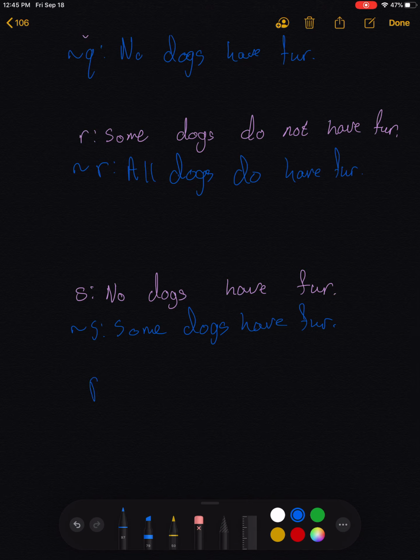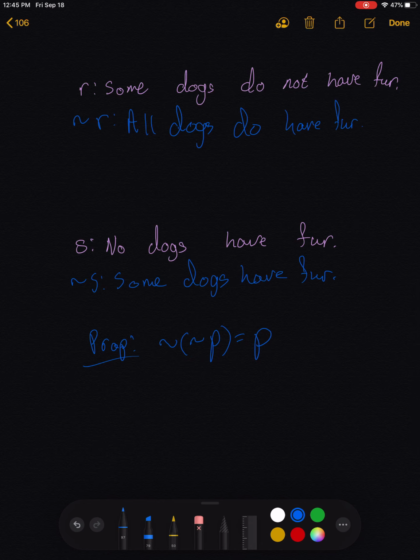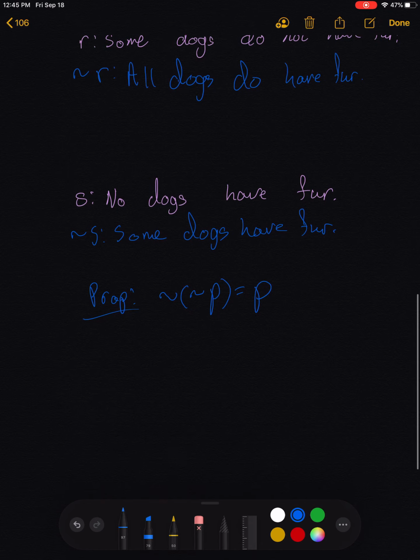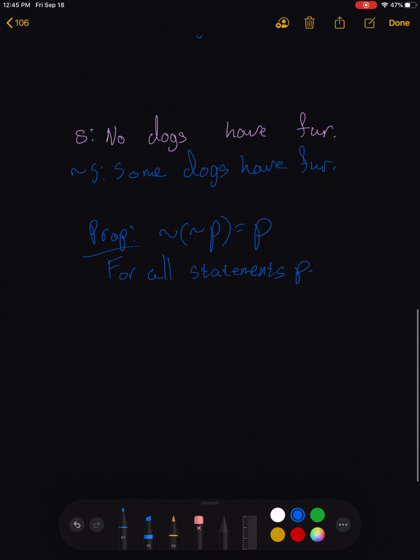Okay, so a couple things that we got from this. First of all, as a property, the negation of the negation of a statement P takes us back to P itself. Basically, this is our double negative property. Not not P is the same thing as P. And this is true for all statements P. The other thing I want to write out is we saw that all was negated by some do not, and then none was negated by some do.